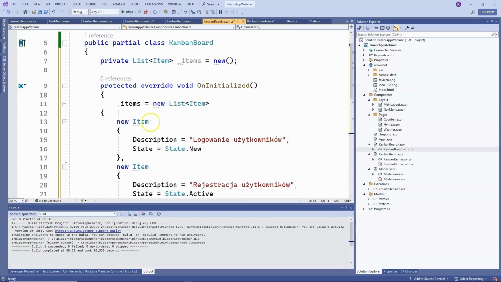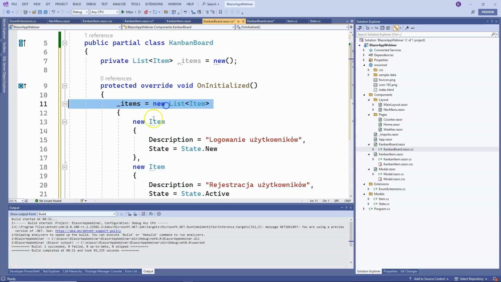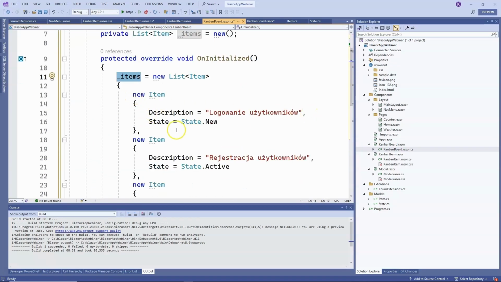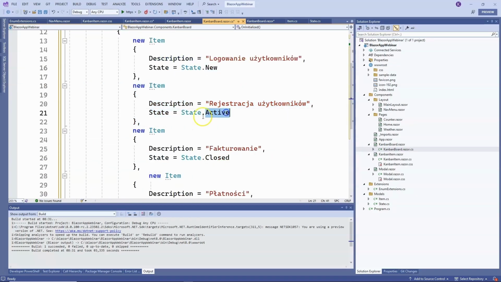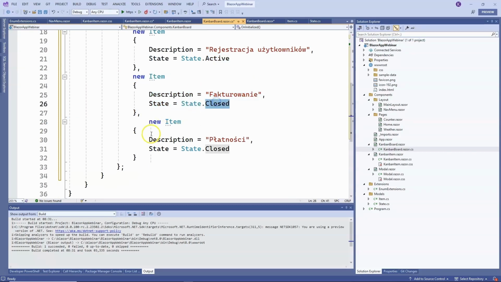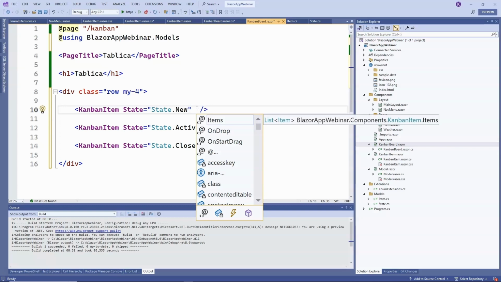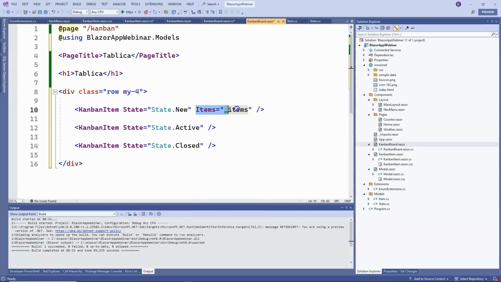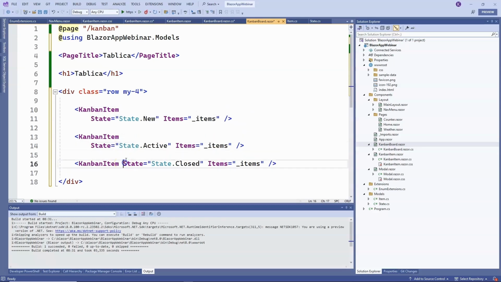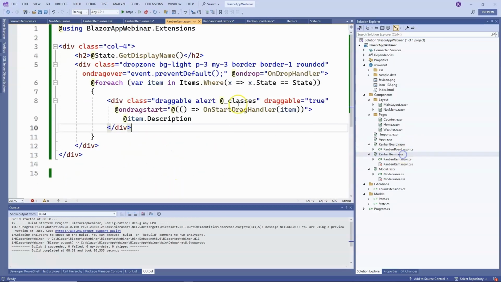To speed things up, I have already prepared a few elements. So we have a few elements in our items list: user login, new status, user registration, active status, invoicing completed, and payments completed. Now we pass these elements to this component. So items equals items for each column. We pass all tasks here, and these tasks will be displayed accordingly depending on the status of the given task. And we have already handled this in the Kanban item.